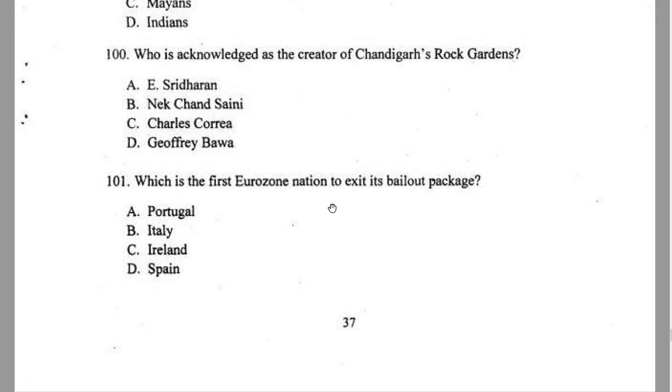Okay, which is the first Eurozone nation to exit its bailout? Again, this was famous news because the bailout things were happening at that point in time. So which was the first nation? Anybody who read a bit about this bailout and all that, as far as the EU is concerned, the answer was C for Charlie. That's Ireland. So Ireland was the first nation to get out of the bailout. Now let's move ahead and see what we have.